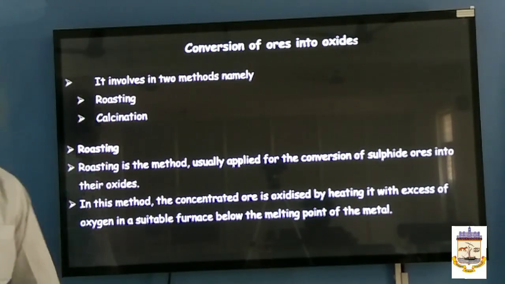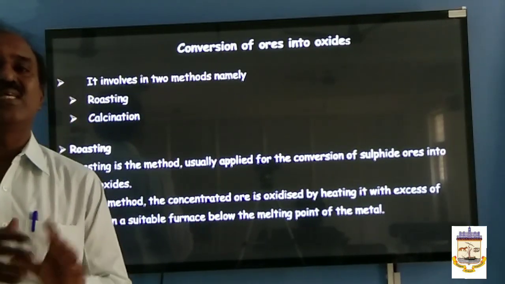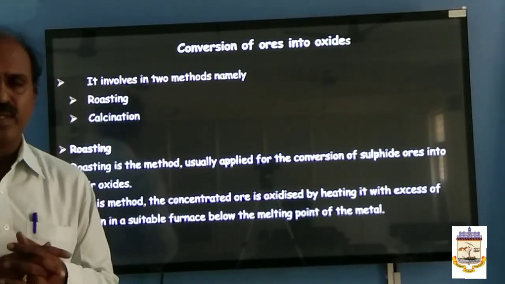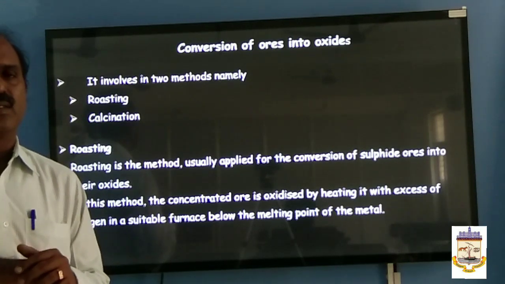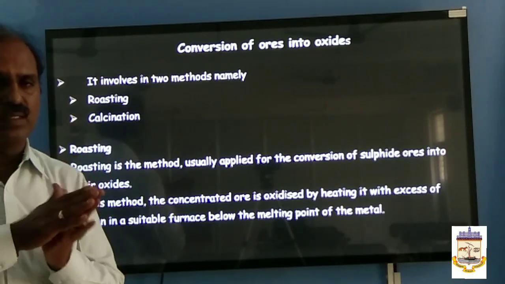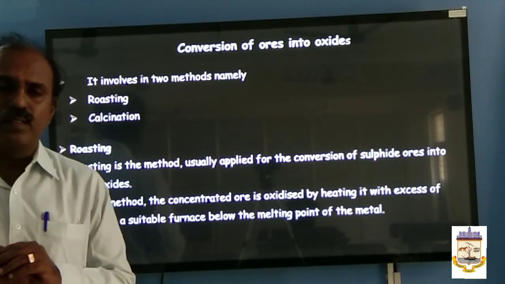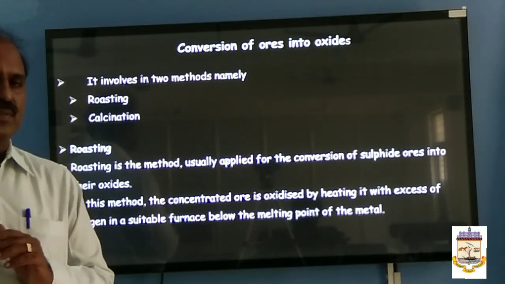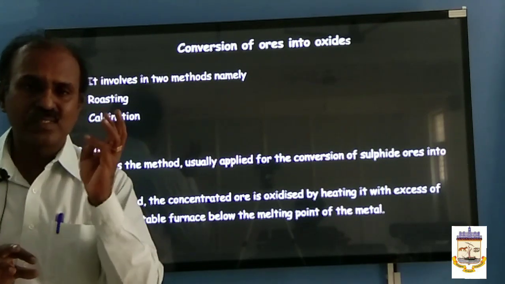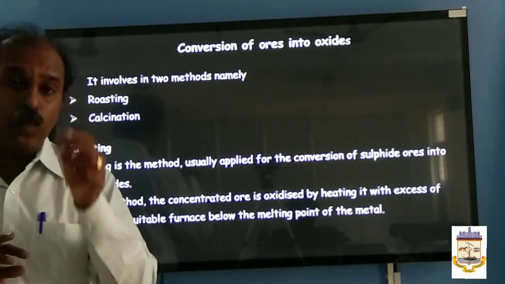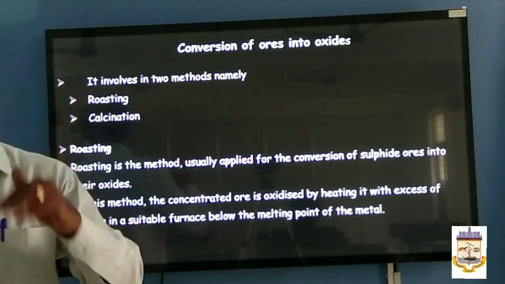Roasting. What is roasting? The concentrated ore is heated with excess oxygen in a reverberatory furnace. What will happen? The sulfide ores are generally converted into oxide ores, and sulfur dioxide escapes in the form of gas. Not only that, during roasting, moisture gets removed, the ore becomes porous, and impurities such as arsenic, phosphorus and antimony escape in the form of oxides.